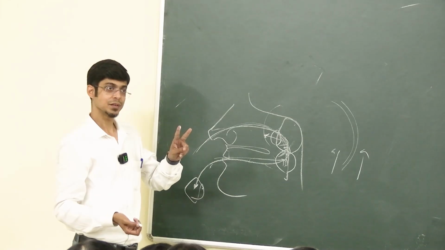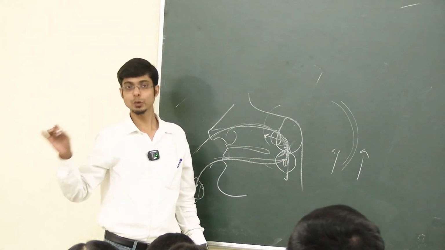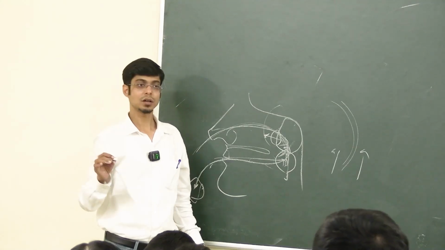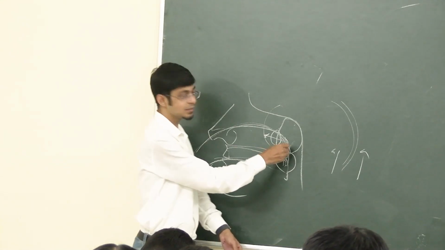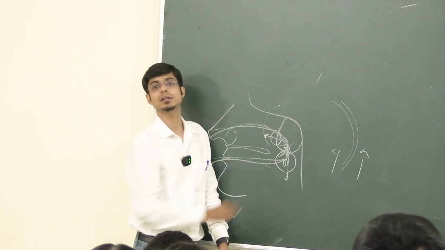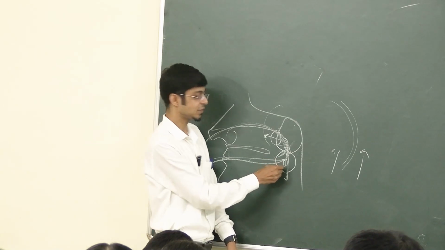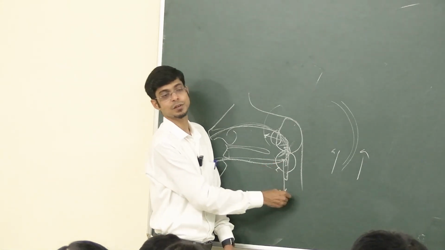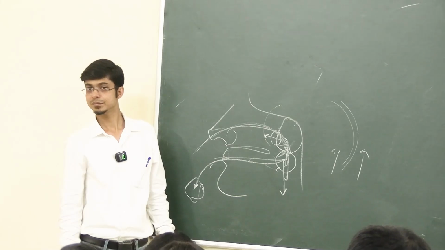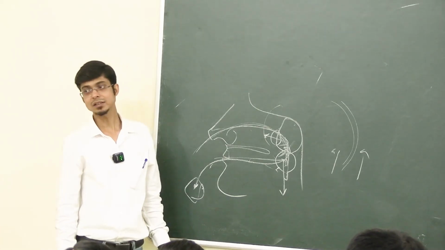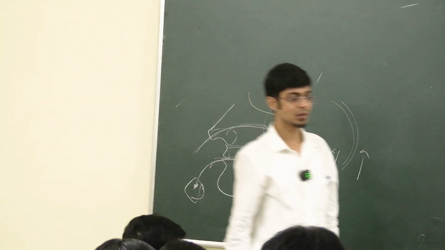With a urinary catheter we use water, but when doing this, we use air. Why? Because if by chance the bulb bursts, the patient will not aspirate. There will be air inside, the patient will not aspirate. That is the idea. Okay?